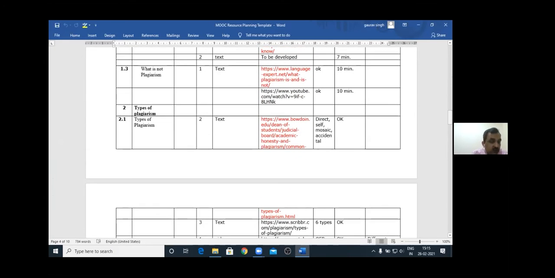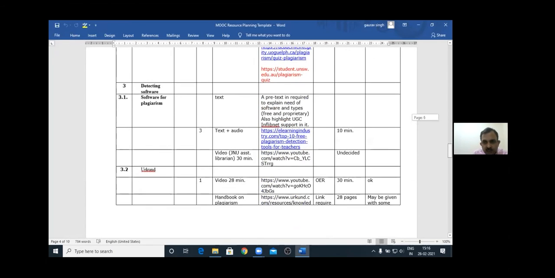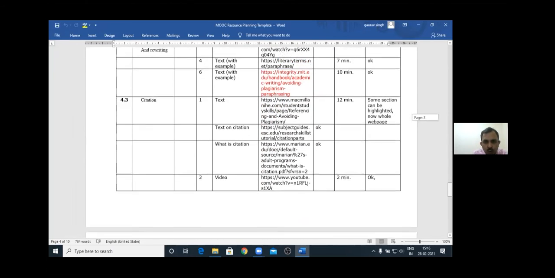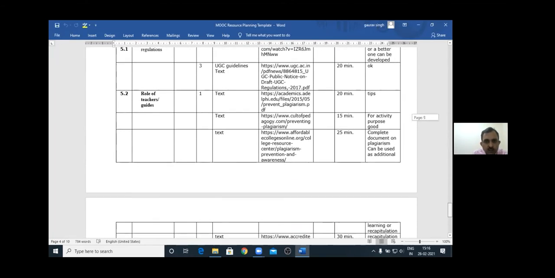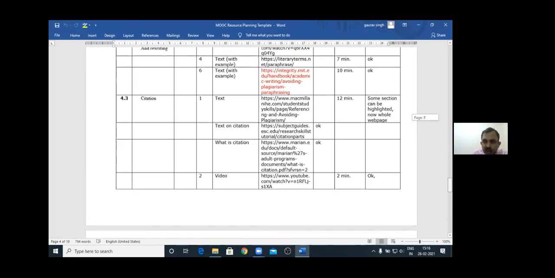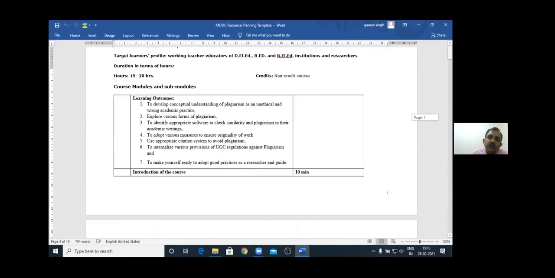How many minutes? Someone was asking, how can I know how many minutes or hours will be there in my course? When you plan your resources, you will plan minutes for each and every resource. So when you plan for each resource, you can calculate it. This is the whole proforma. Once you fill it, only then will you know which content is available with you and which content you need to create. Then you will go for content creation.